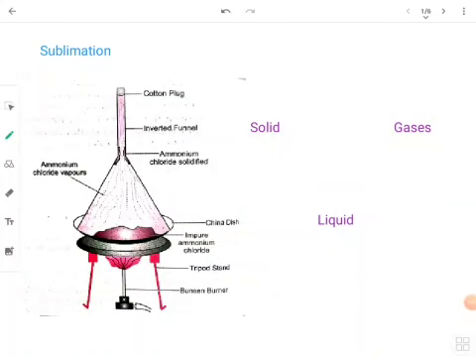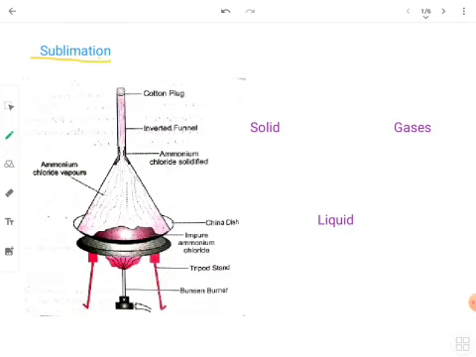In the previous video we talked about the different interconversion of states of matter, and we also discussed the scales of temperature: degree Celsius, Fahrenheit and Kelvin. Now in this video we are going to study one more thing that I mentioned in the previous video: how do we change the state of matter from a solid to gas directly without coming to the liquid state? The answer lies in the concept of sublimation.